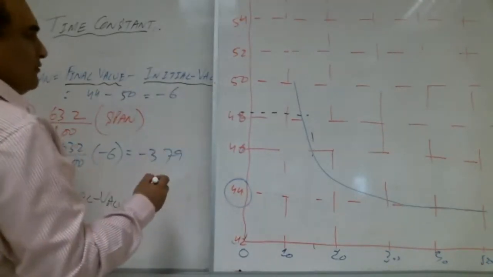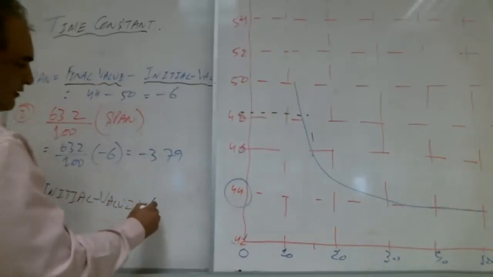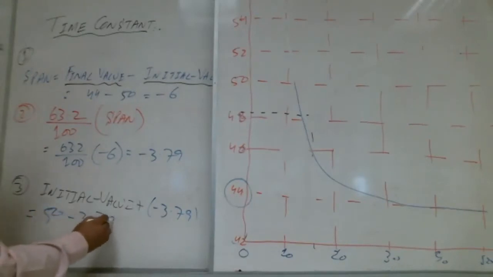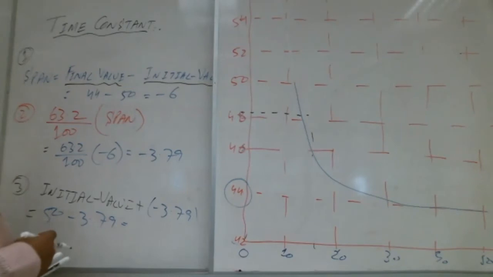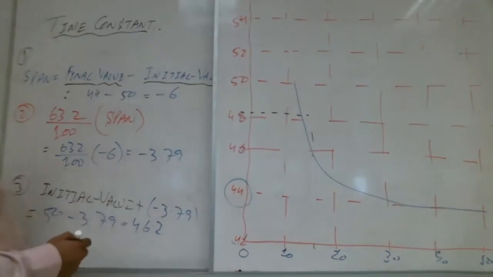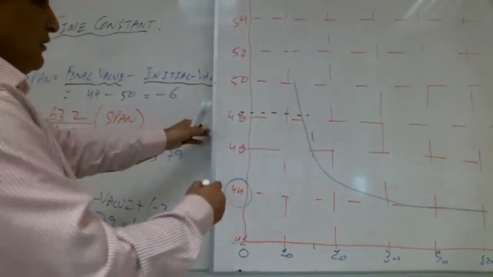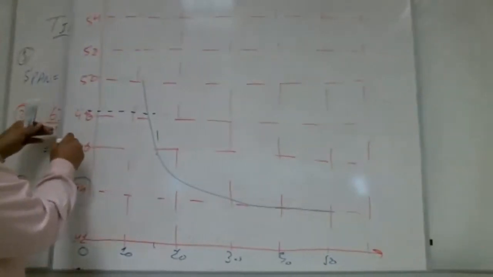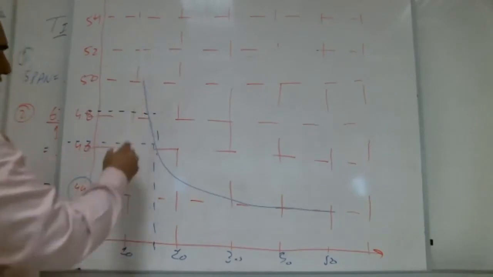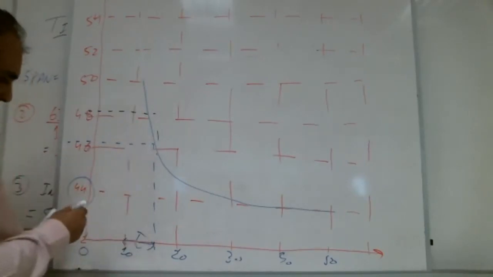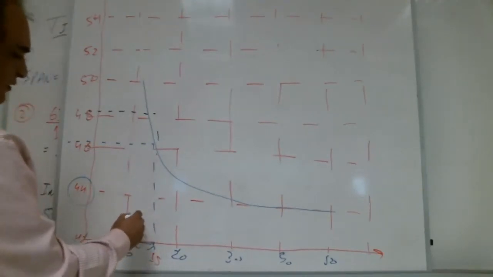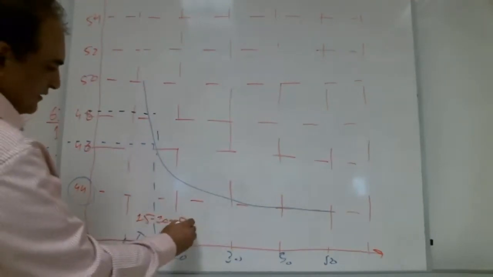So add the initial value. Initial value is what? 50 minus 3.79. How much? 46.2, approximately. Okay, so where is it going to be? It's going to be here, 46.2. It's somewhere here. So it will come here, and it is starting from here. So this is our time constant. You can say this is approximately 15. So 15 minus 10, 5 minutes is the time constant.